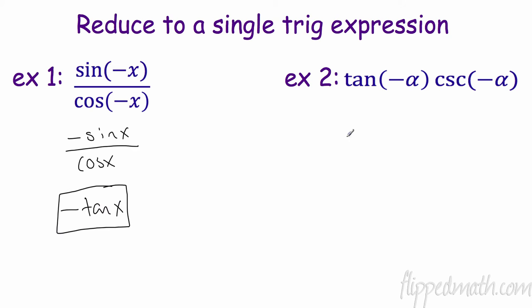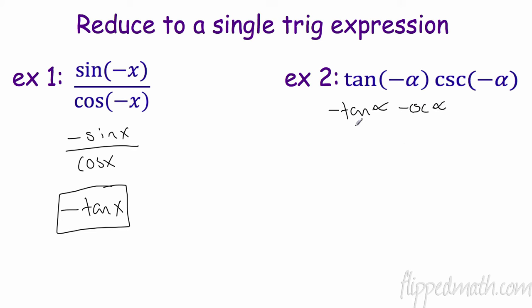Over here, we have a little bit trickier. Let's work with the negatives first. Tangent of negative alpha is going to be negative tangent alpha. And cosecant of negative alpha, that's like sine, remember? So that's negative cosecant alpha. A negative times a negative is a positive.